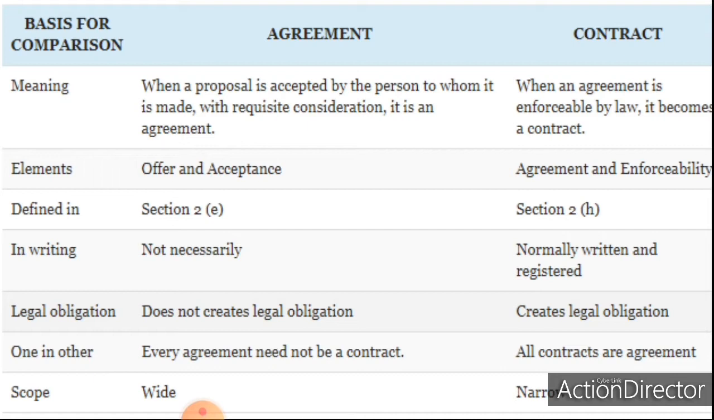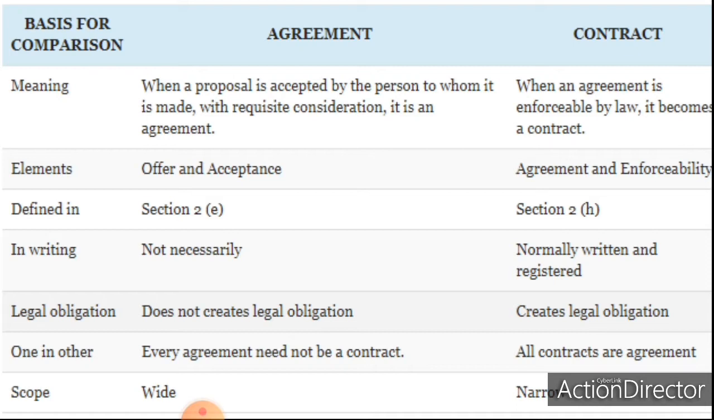Now, moving on to the next difference. Offer and acceptance are the elements included in an agreement, whereas agreement and enforceability are the elements in a contract, which means agreement is equal to offer plus acceptance, contract is equal to agreement plus enforceability. Now, the next difference is agreement is defined under section 2 subsection E of the Indian Contract Act. On the other hand, section 2 subsection H of the Indian Contract Act defines a contract.